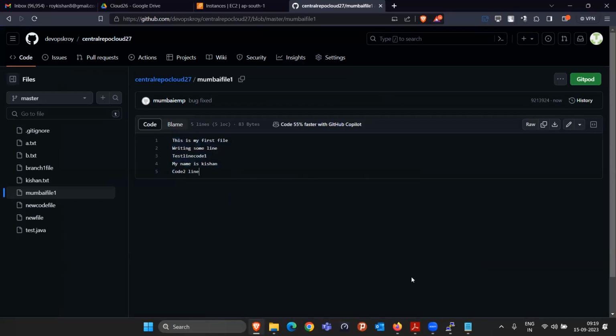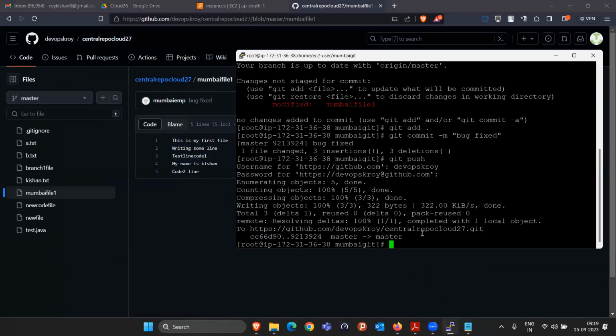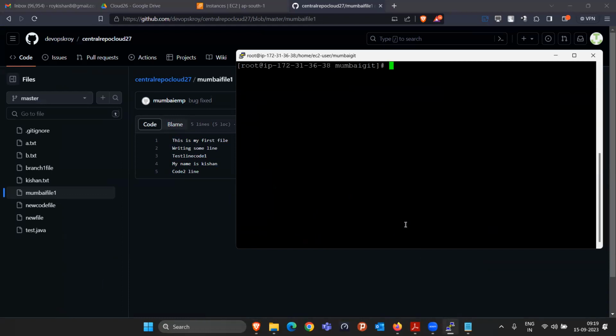Now the question is, we fixed this bug. Now what to do? We have already done some changes, right? We are already working on one more extra feature for the Mumbai file one, and for that we already wrote 5 lines of code also. Now, will I write that particular 5 lines of code again in this file? No.